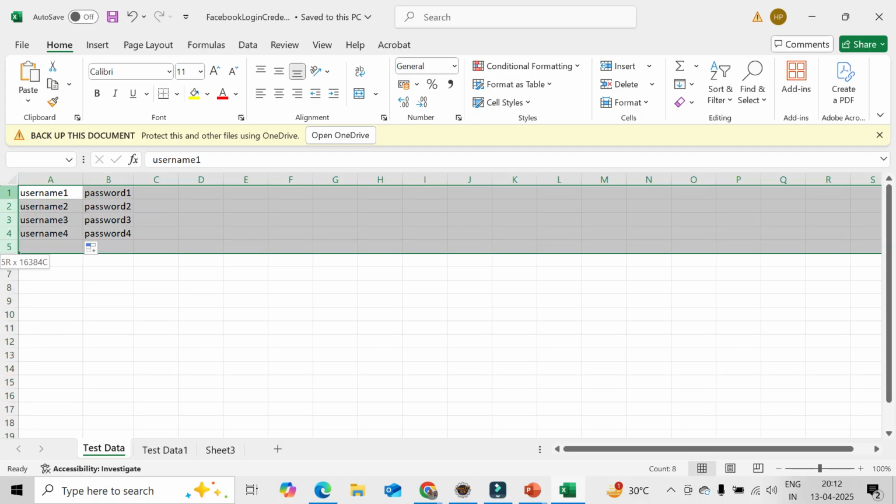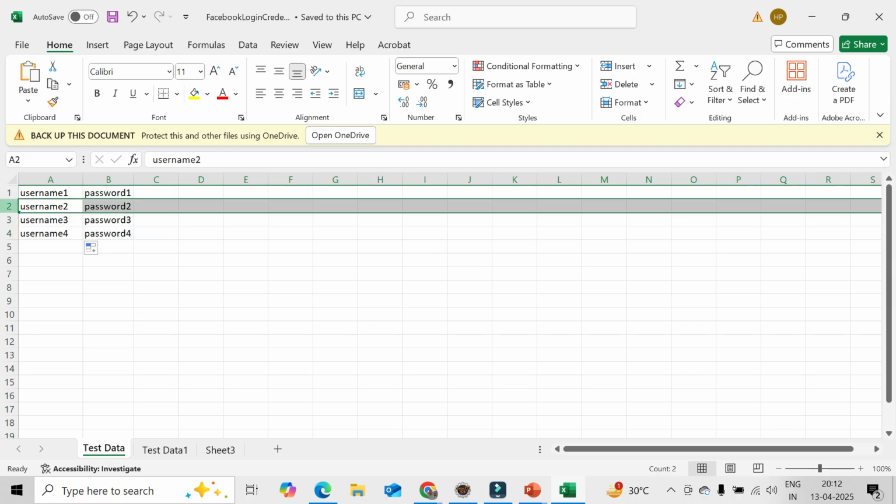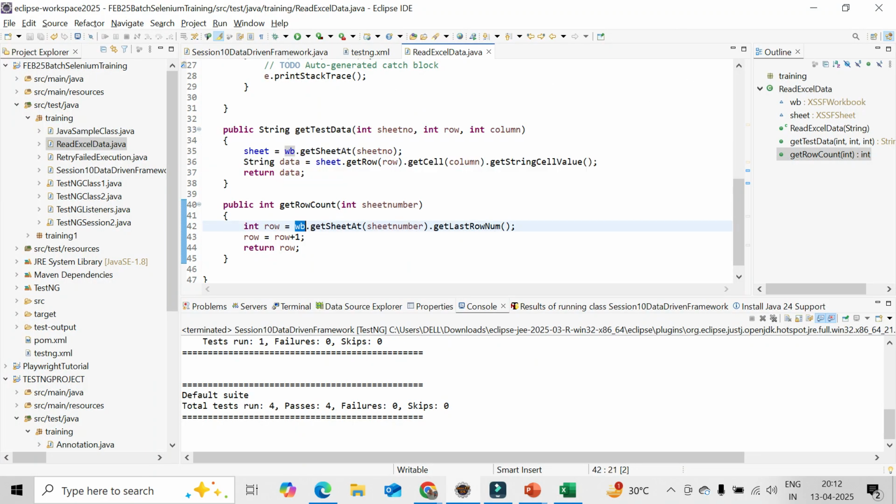I'll be reading row by row, and checking whether that row is present and whether a value is available or not. So I'm going to the workbook, I'm getting the sheet index and getting the last row number whenever a row is available, and I'm returning it. So those are the 3 methods I have created, a constructor and 2 methods.